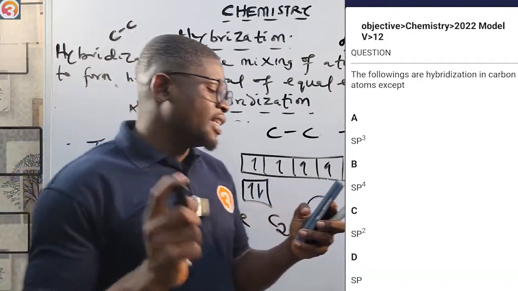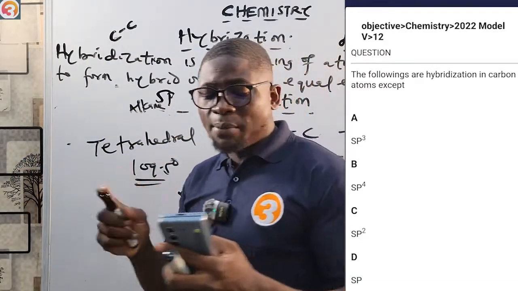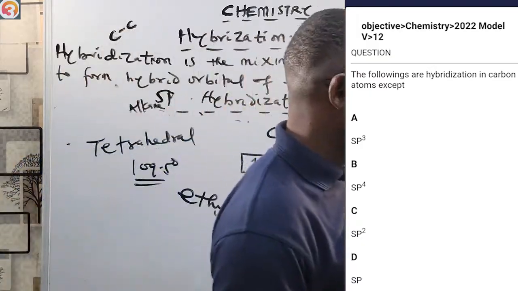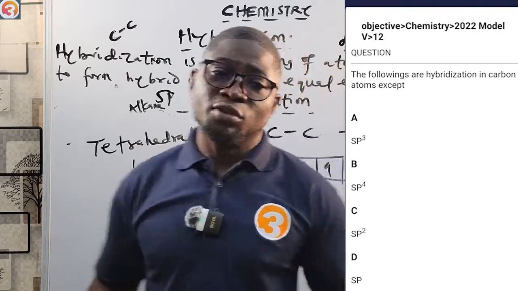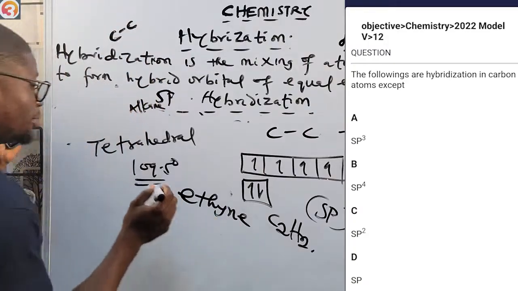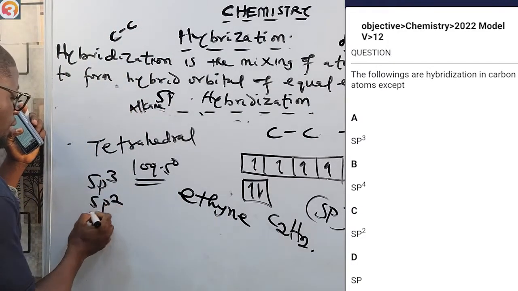They say the following are hybridizations in carbon atoms except: A, SP3; B, SP4; C, SP2; D, SP. Correct answer there is B, SP4. We'll not talk about SP4. So we say there are only three types of hybridization of carbon: the SP3, the SP2, and the SP.